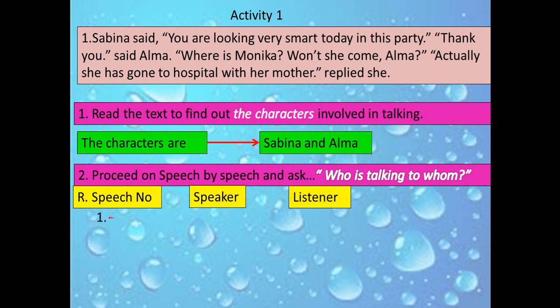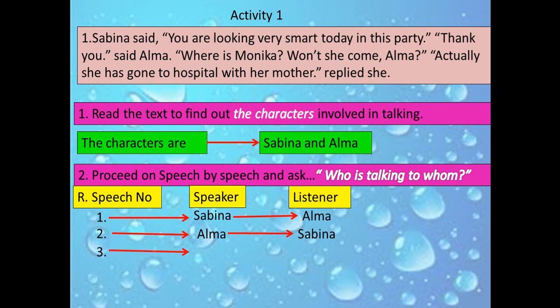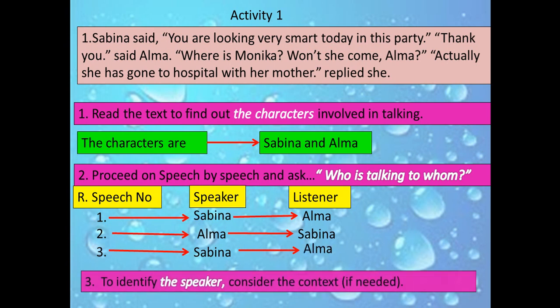Number 2, proceed speech by speech and ask who is talking to whom. Speech number 1, here the subject is Sabina and object is Alma. Speech number 2, here speaker or subject is Alma and listener or object is Sabina. Speech number 3, here subject is Sabina and object is no doubt Alma.